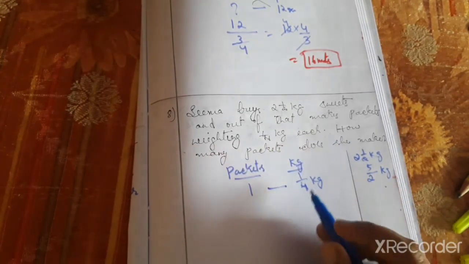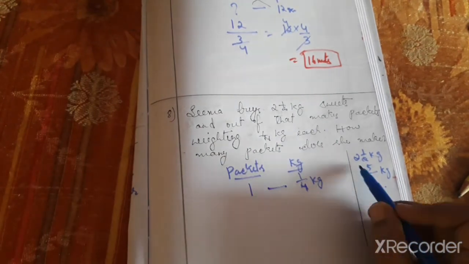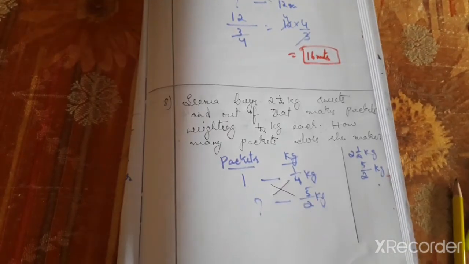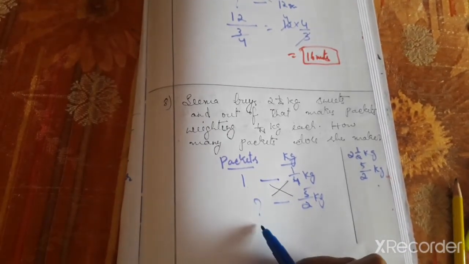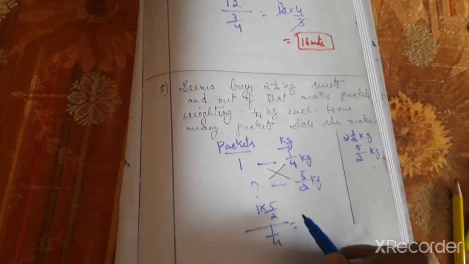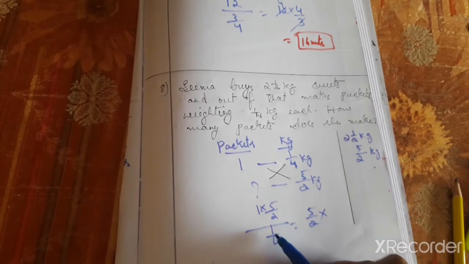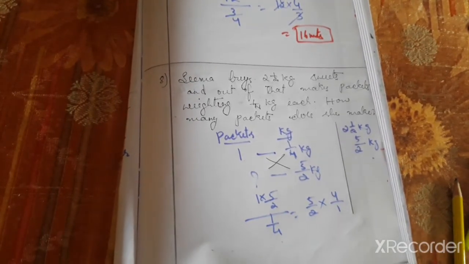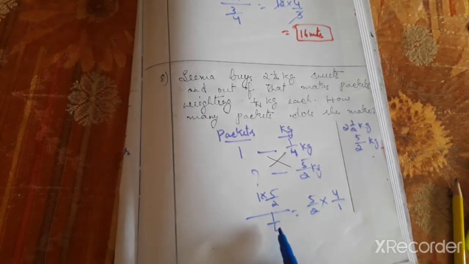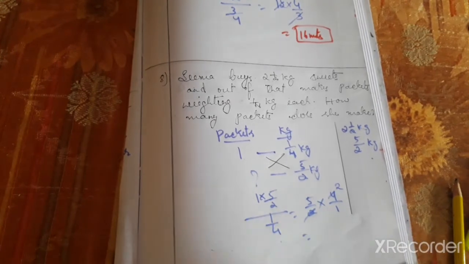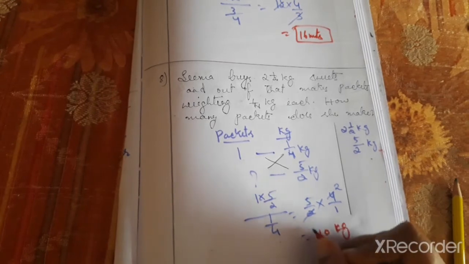So here 2.5 kg sweet means 5 by 2 kg. So 5 by 2 divided by 1 by 4, cross multiply. So 5 by 2 into 1 by 4 will become 4 by 1, reciprocal, because both are fractions. Fraction division means the divisor becomes reciprocal. 2 ones are 2, 2 twos are 4. 5 into 2 is 10 kg. So answer is 10 kg.